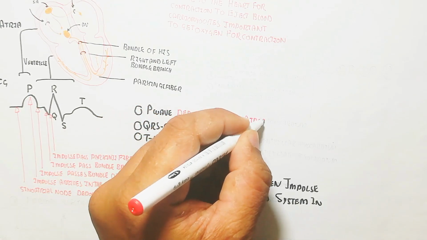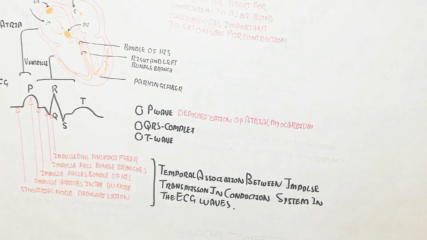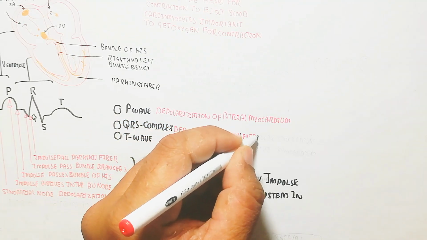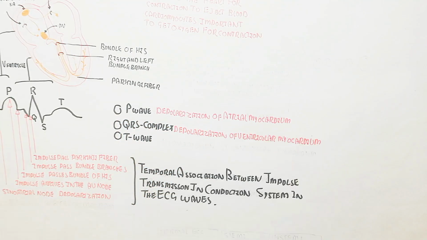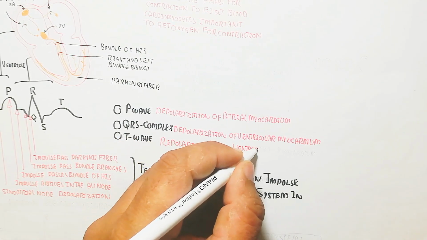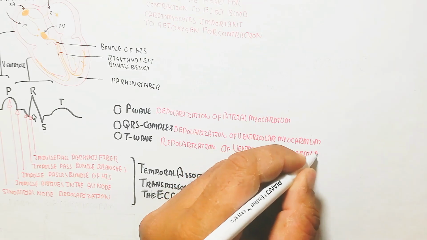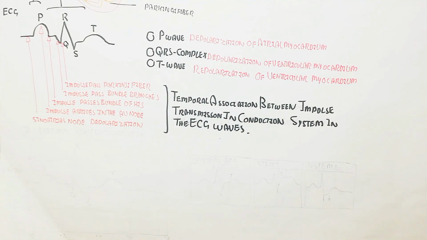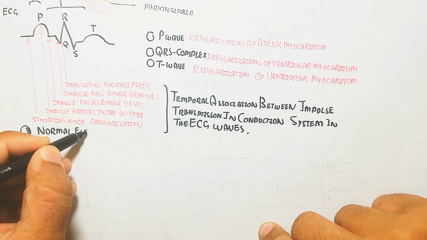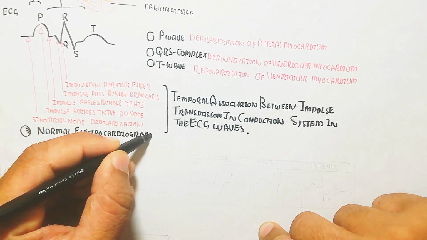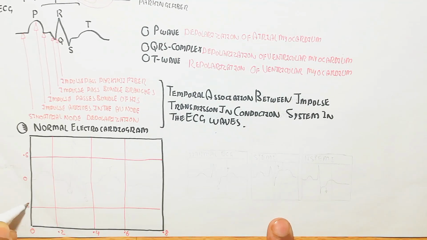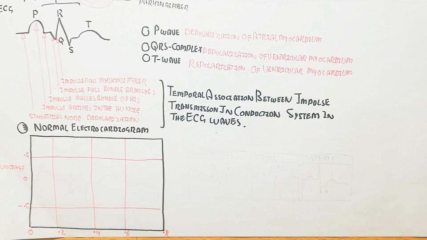This P wave is depolarization of atrial myocardium, and the QRS complex is the depolarization of ventricular myocardium, and the T wave is the repolarization of ventricular myocardium. So remember this: atrial myocardium depolarization through P waves, the QRS complex is depolarization of ventricular myocardium, and the T wave is the repolarization of ventricular myocardium. So the repolarization in this way is the relaxation phase.